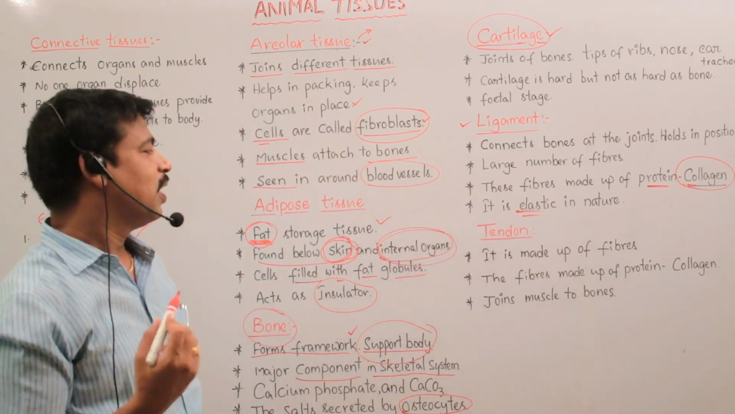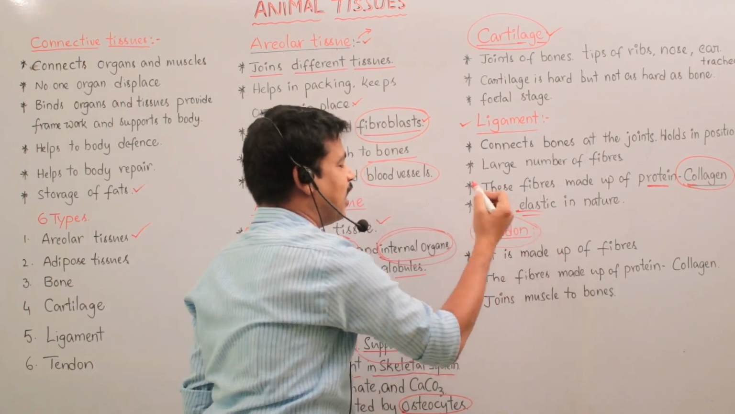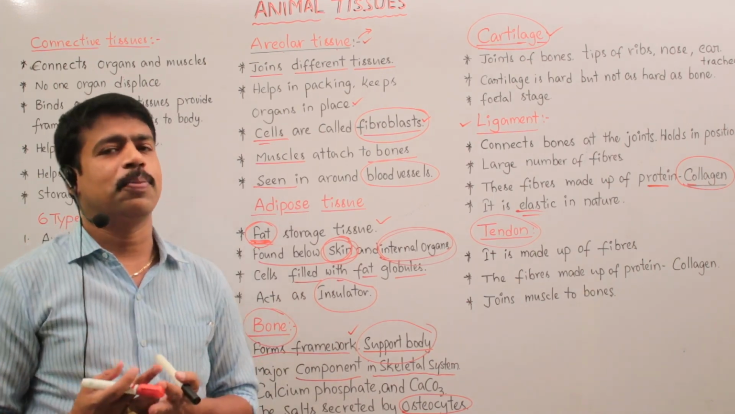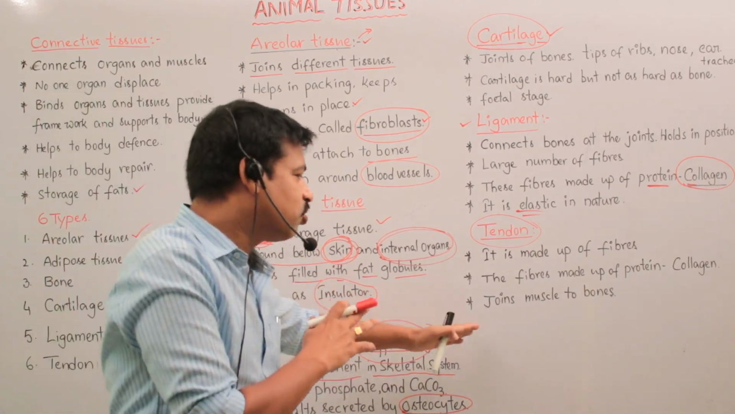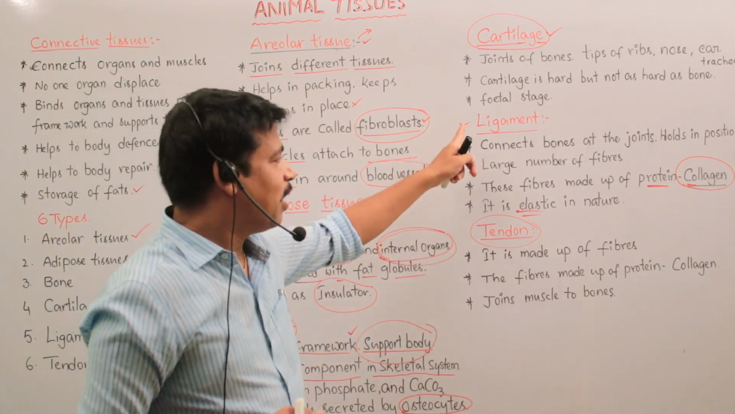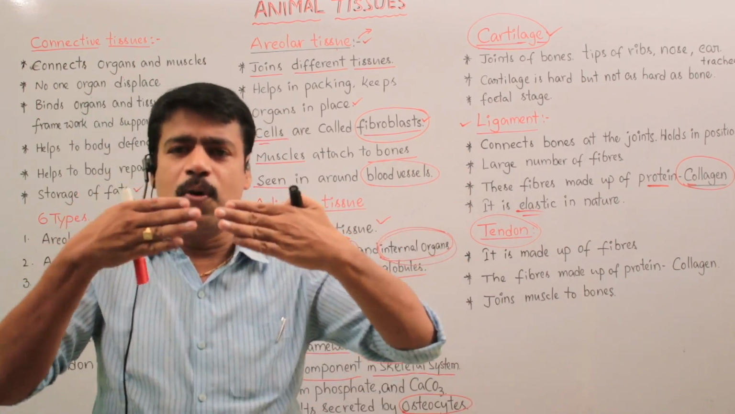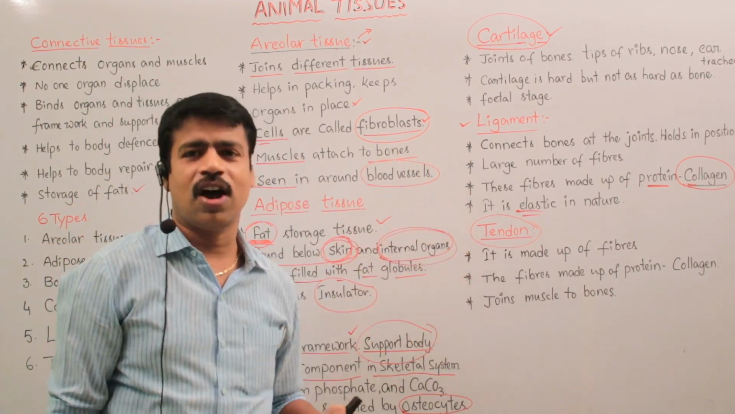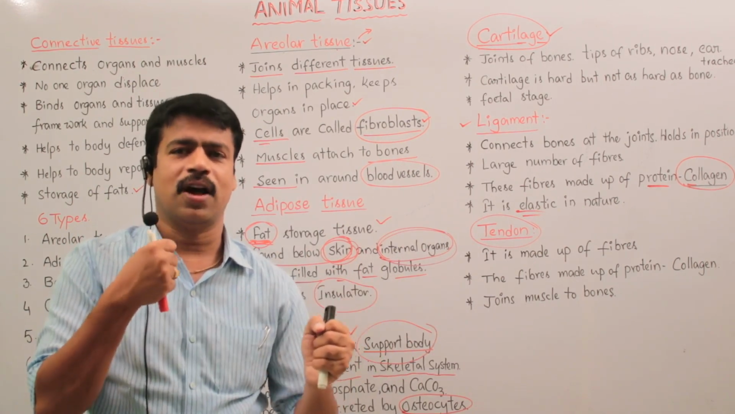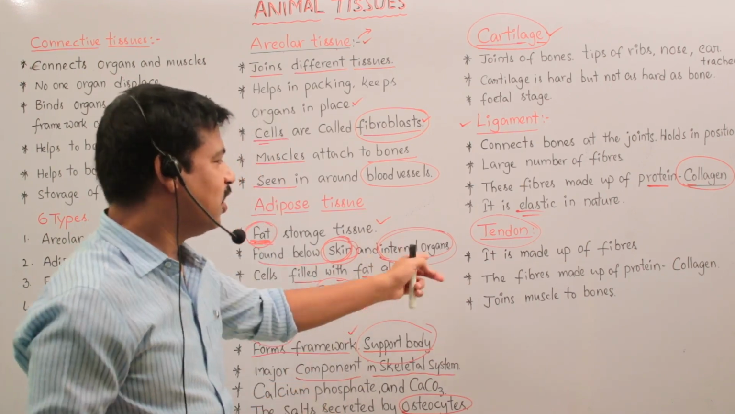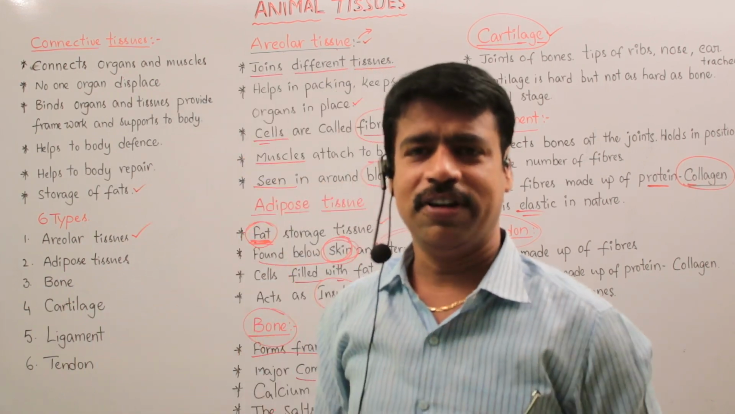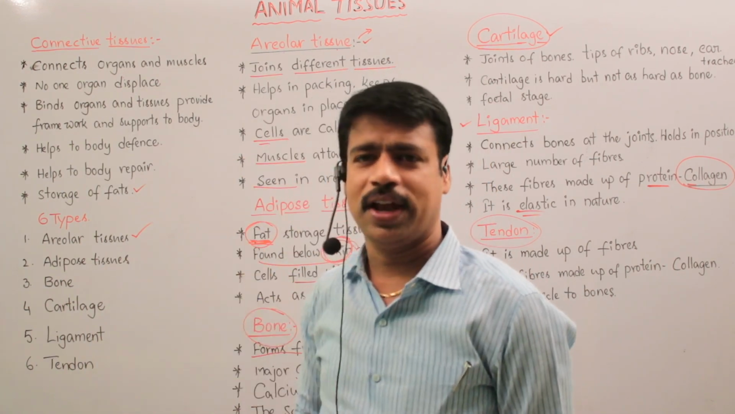And the next one, the last one, is tendon. So what is a tendon? It is also made up of fibers. These fibers are made up of the protein collagen, and it joins muscles to bones. So a ligament joins two bones, while a tendon joins muscles and bones for the movement of our body organs. So this is the information about tendon. Okay, clear? So pause your video and note down the important points.